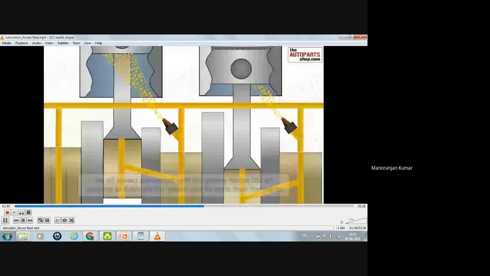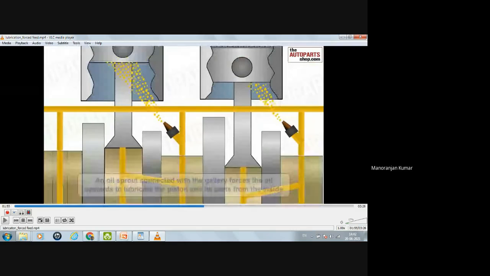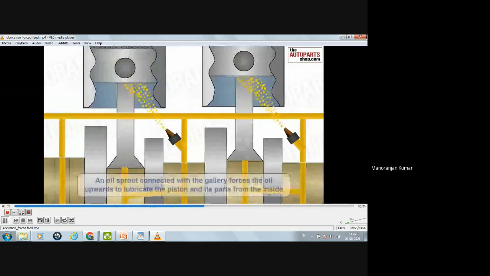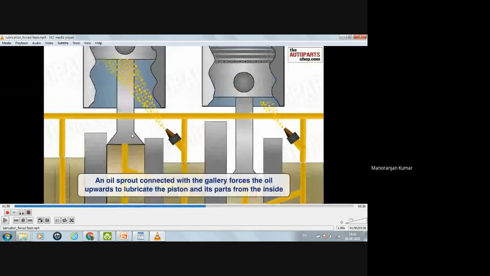Now this is the sprout. An oil sprout connected with the gallery forces the oil upward to lubricate the piston and connecting rod from the inside.